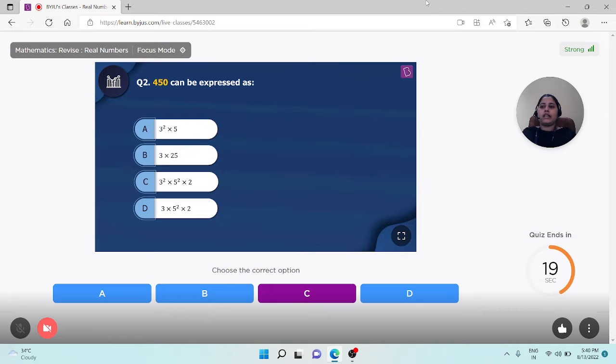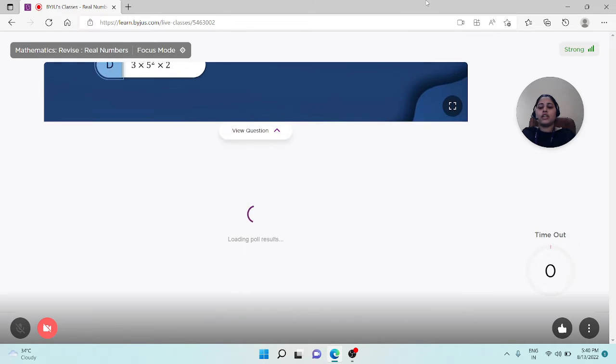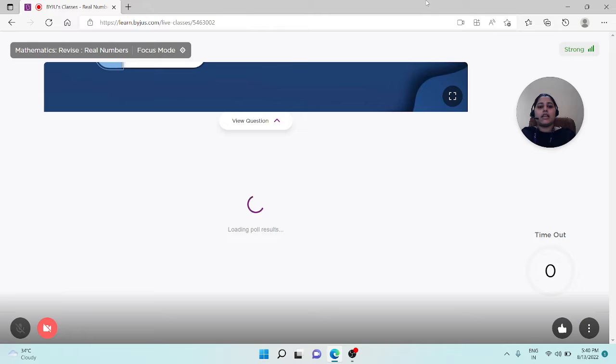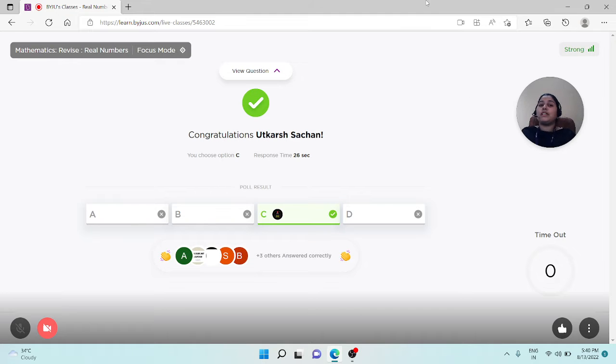So 20 seconds are left. Anushka, Vasundhara, Varun, choose your answer, please. 10 seconds are remaining. Varun and Vasundhara, please be quick. Devraj, check your answer, please. Varun, check your answer. And the time is up. Vasundhara, you have missed it. Please be quick while solving the poll questions.